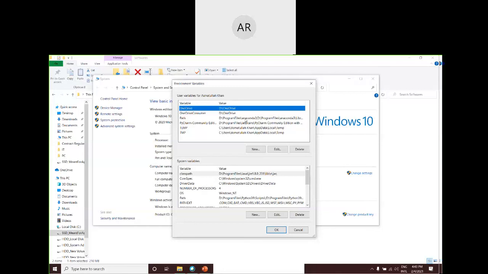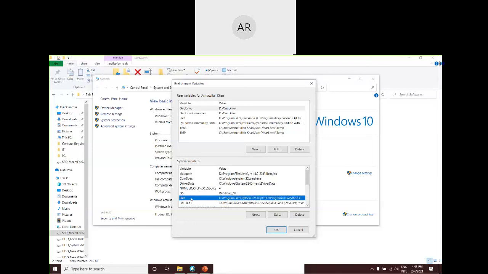But I want it for the whole system, right? That will be better for me. So I have to set the values here, not there. I have to set the value in the second box. So the two variables that we will be working on are, one is the path, second is the classpath. This path as the variable is different from path extension. Okay, path is the variable which we have to set.